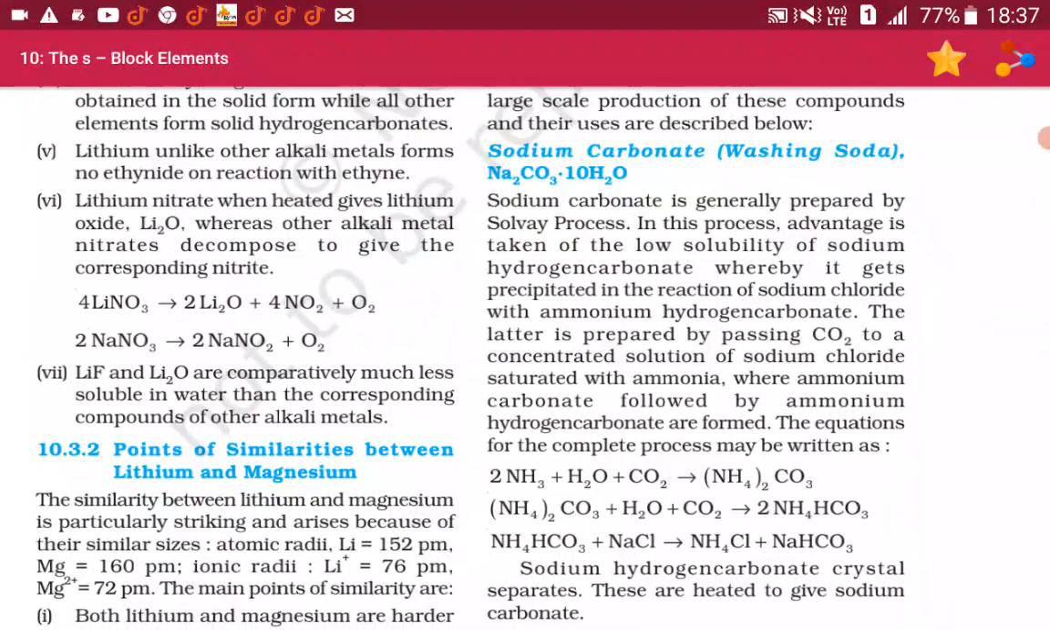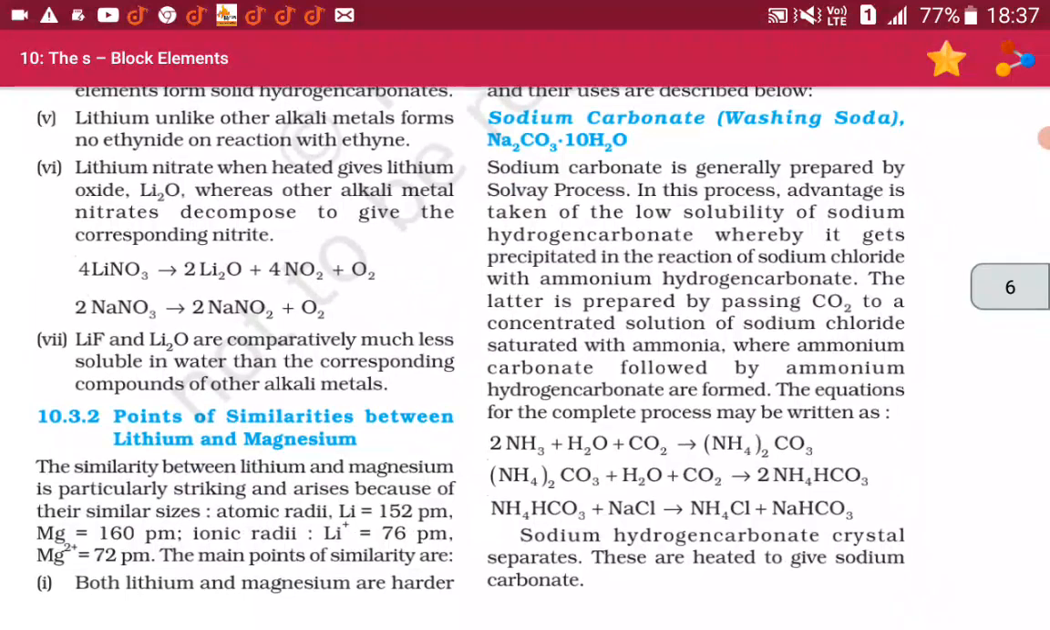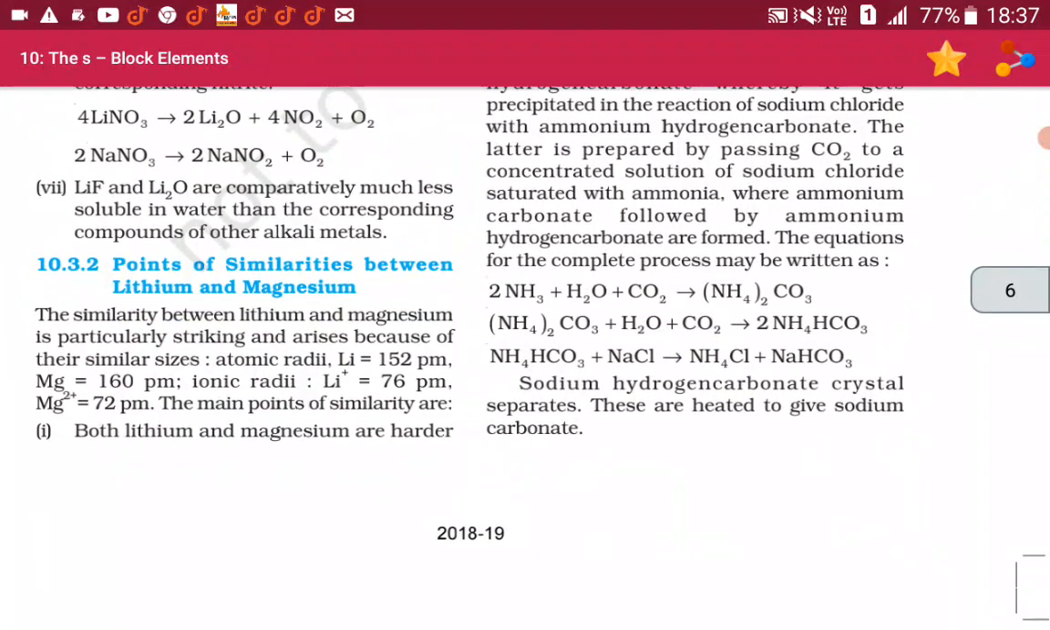In this process, advantage is taken of the low solubility of sodium hydrogen carbonate, whereby it gets precipitated in the reaction of sodium chloride with ammonium hydrogen carbonate. The latter is prepared by passing CO2 to a concentrated solution of sodium chloride saturated with ammonia, where ammonium carbonate followed by ammonium hydrogen carbonate are formed. The equations for the complete process may be written as: 2NH3 plus H2O plus CO2 gives (NH4)2CO3. (NH4)2CO3 plus H2O plus CO2 gives 2 NH4HCO3.